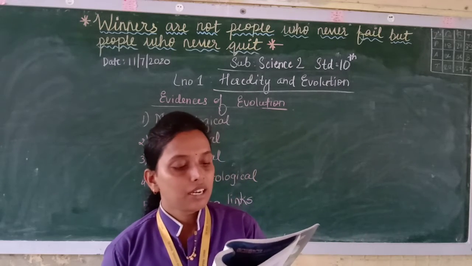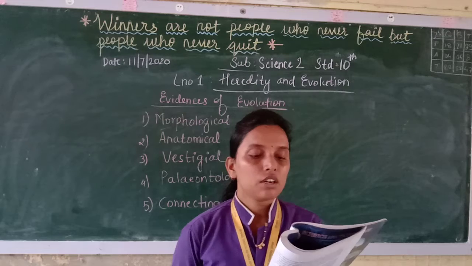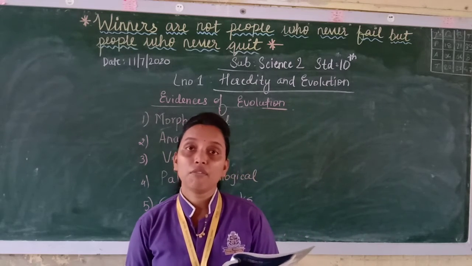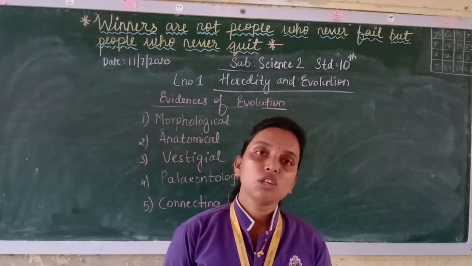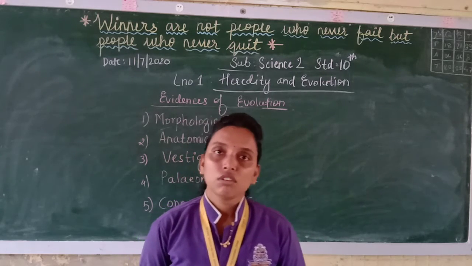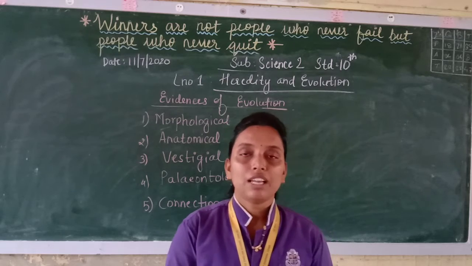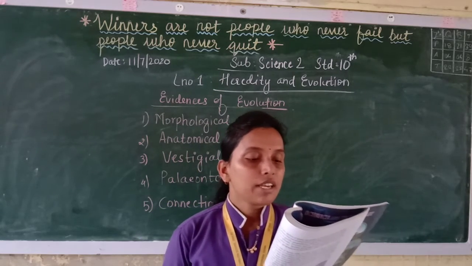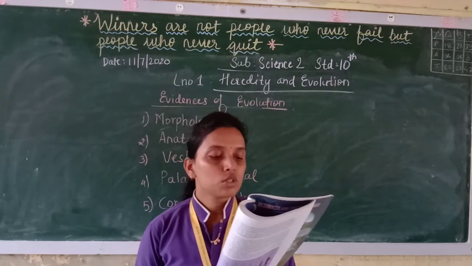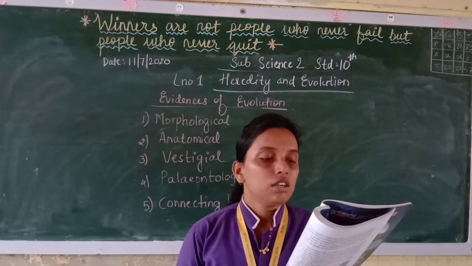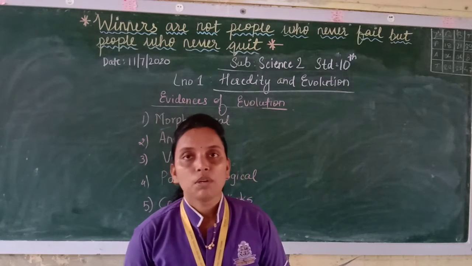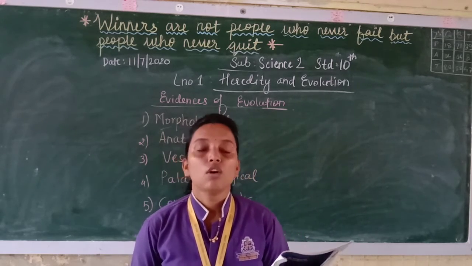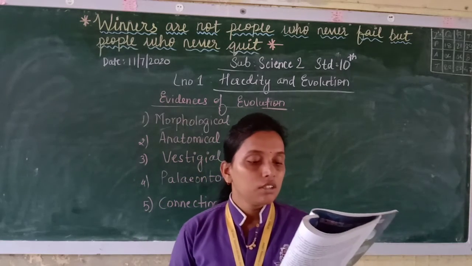The wings of birds like ostrich and emu have become weak due to no use. These birds don't fly but they have wings; they are not using them, so they are of no use and have become weak. The legs of birds like swan and duck have become useful for swimming due to living in water. Swans and ducks swim in water, so they use their legs for swimming, and the legs are useful for them.